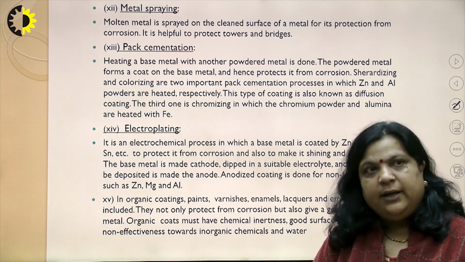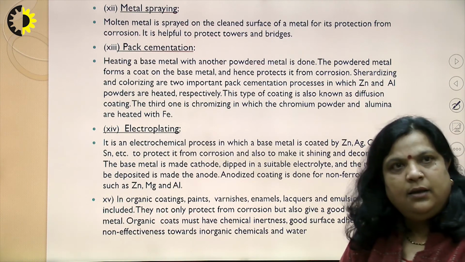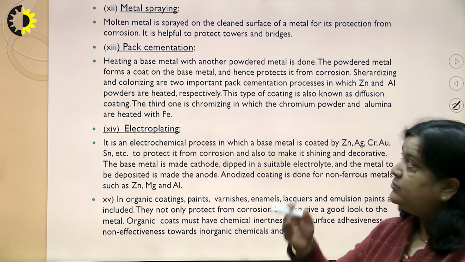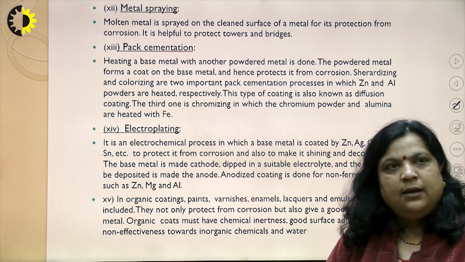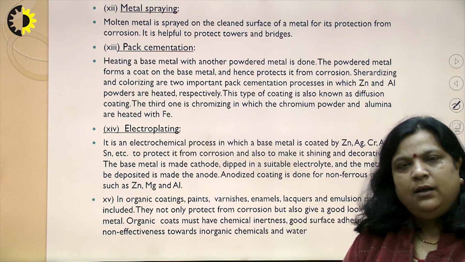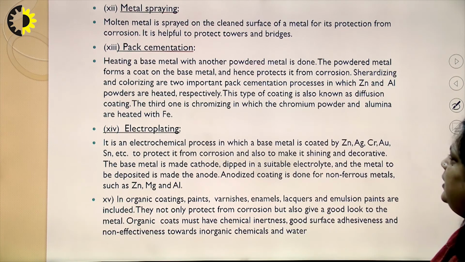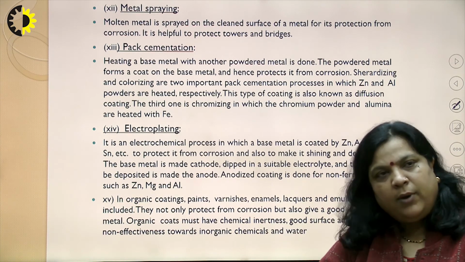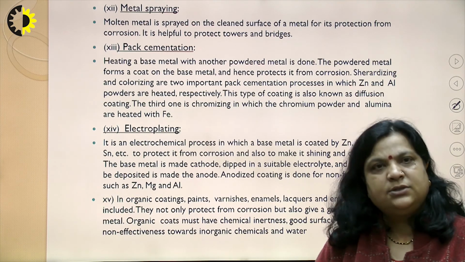Corrosion control can be done by metal spraying, where molten metal is sprayed on the clean surface of a metal for its protection from corrosion, and it is a very useful method to protect towers or bridges. In pack cementation, the base metal is heated with another powdered metal, and the powdered metal forms a coat on the base metal, which prevents corrosion.